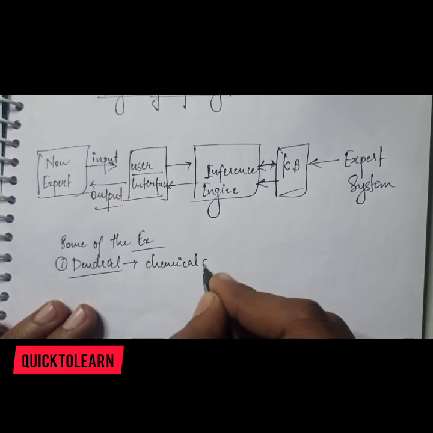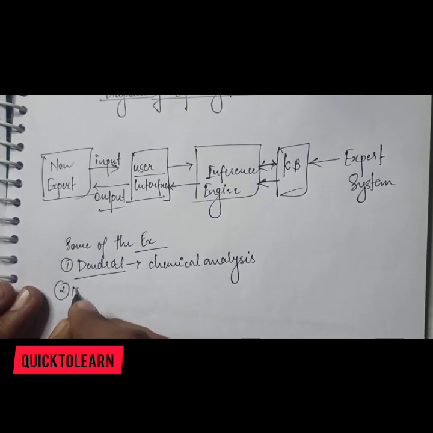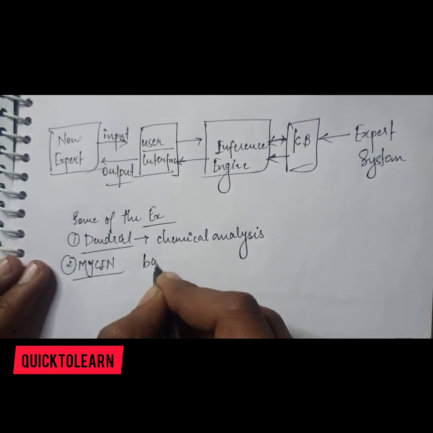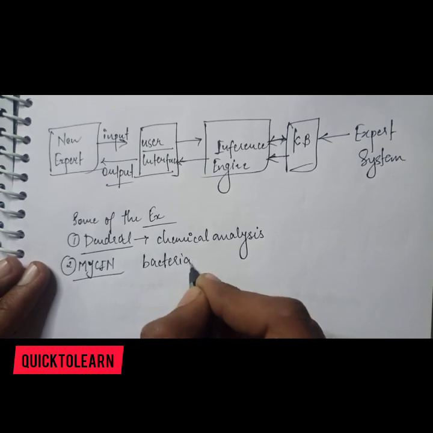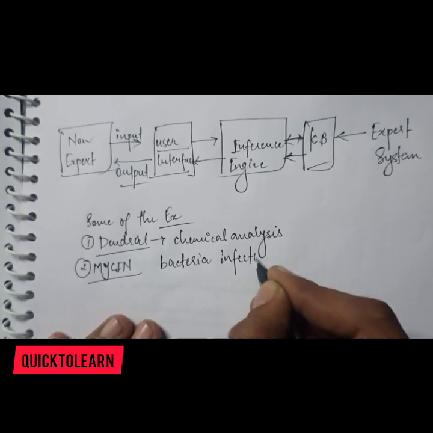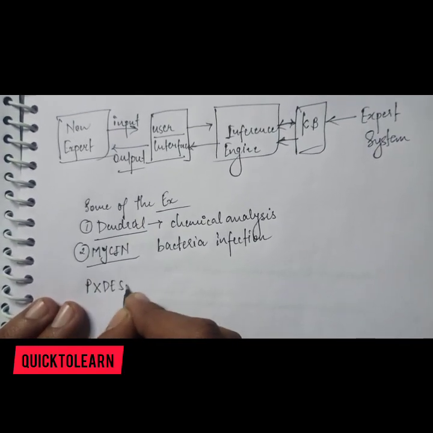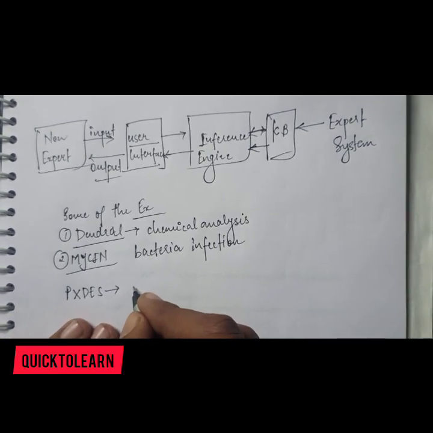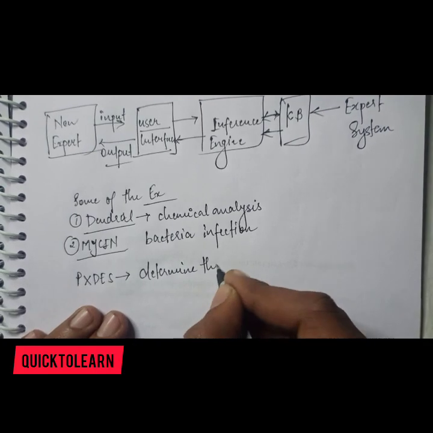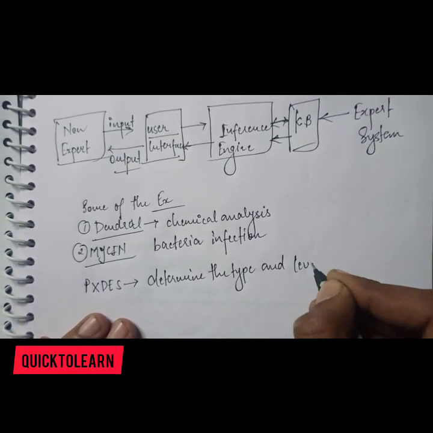The second is MYCIN, which is used for bacterial infection, so the infection that is spread by bacteria. And PXDES is used to determine the type and level of lung cancer.